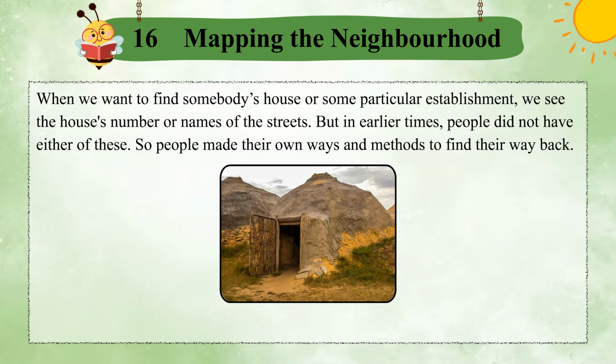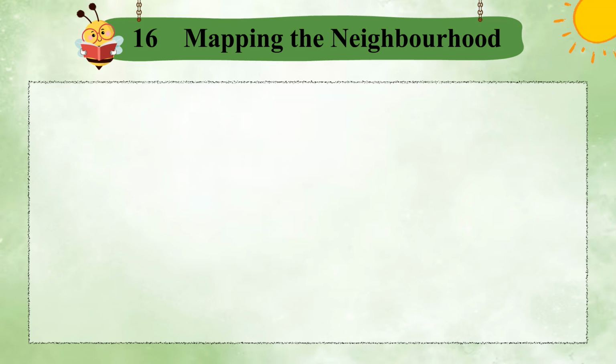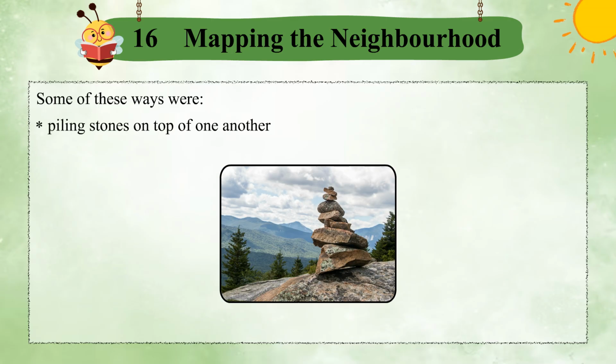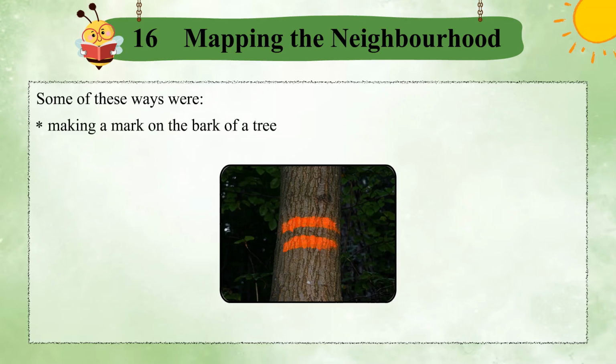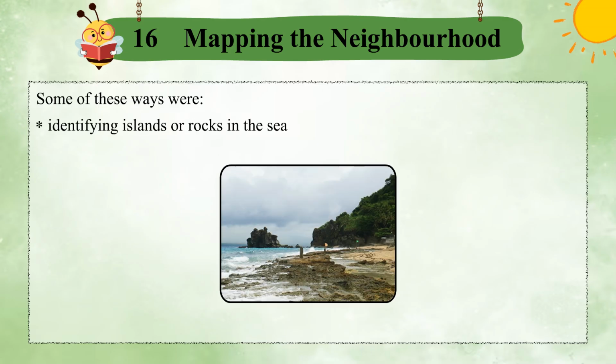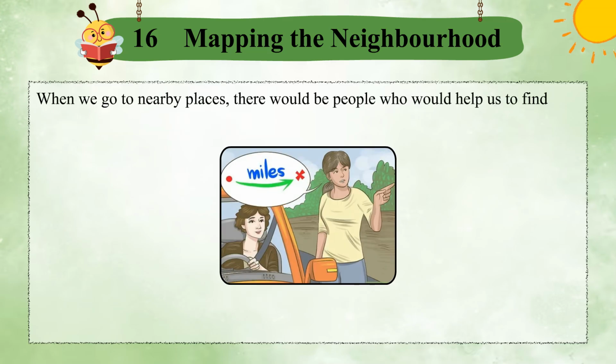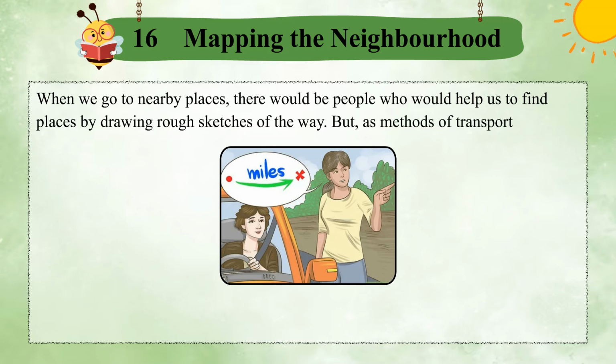So people made their own ways and methods to find their way back. Some of these ways were piling stones on top of one another, making a mark on the bark of a tree, identifying islands or rocks in the sea. When we go to nearby places, there would be people who would help us to find places by drawing rough sketches of the way.